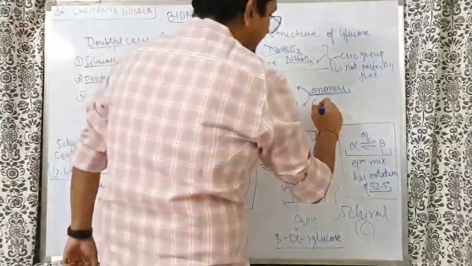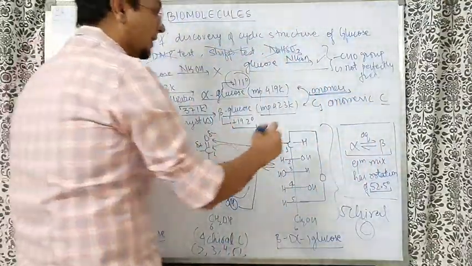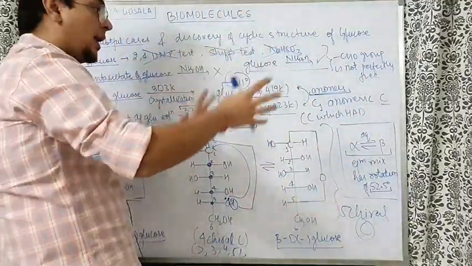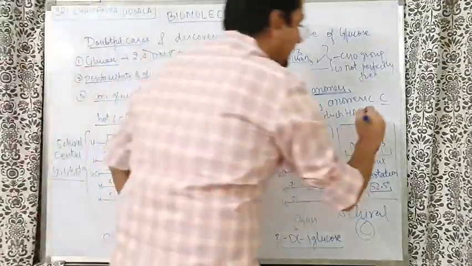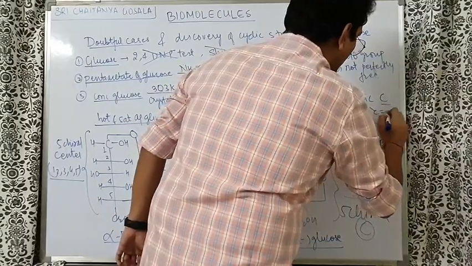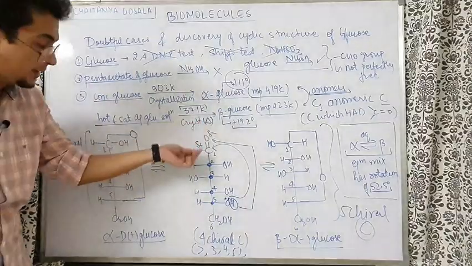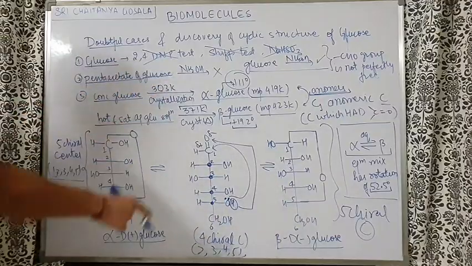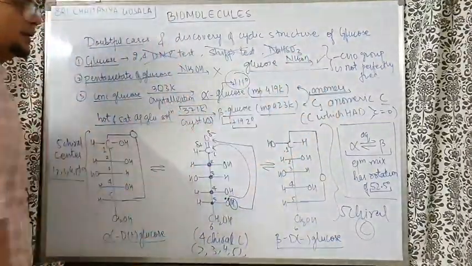So bhaiya, the C1 carbon here is called anomeric carbon. So what is anomeric carbon? The carbon which had, hypothetically, theoretically, in the straight chain structure we saw, the CHO group, or we can say which had C double bond O group. So the first carbon was having the C double bond O group here, the aldehyde group, which in the cyclic structure has become a chiral carbon now. So this carbon number 1 is called anomeric carbon.